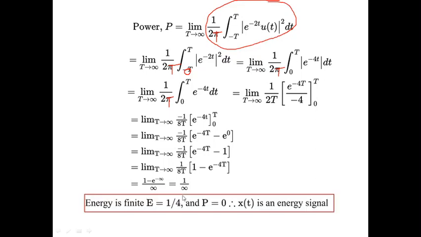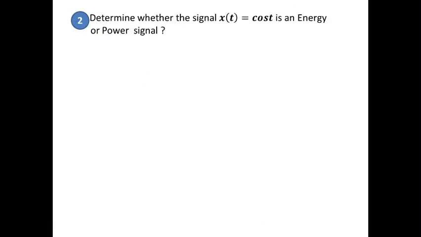It will be 0. So you can see that for this signal, energy is finite whereas the power is equal to 0. Hence, the given signal is an energy signal. So we are again asserting the fact that if the signal is going to be contained for a finite amount of time period, then the signal will obviously be an energy signal. Moving on to the next example.